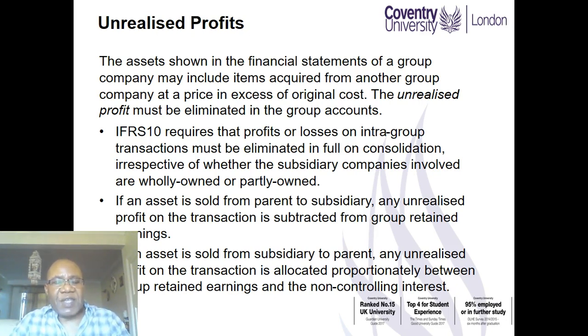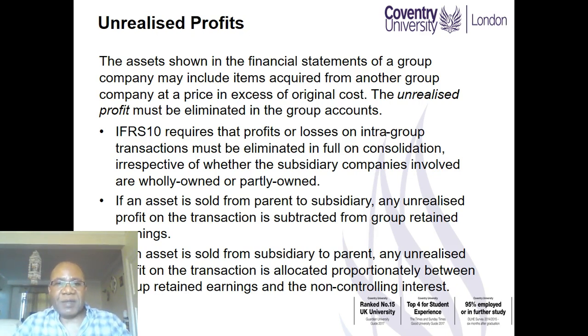So as you can see from this slide, the assets shown in the financial statements of a group company may include items acquired from another group company at a price in excess of original cost. This profit is unrealized to the extent that the company that receives the good still has it in its inventory, and therefore it must be eliminated when we prepare group accounts. IFRS 10 requires that profits or losses on intra-group transactions must be eliminated in full on consolidation.